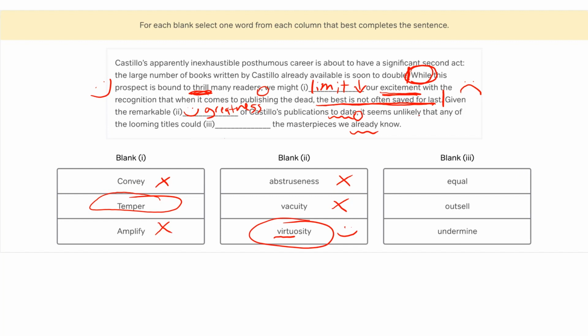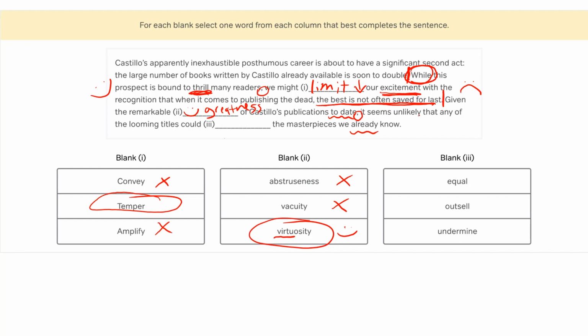Okay, so picking up in the middle of this sentence, we go, it seems unlikely that any of the looming titles could blank the masterpieces we already know. Okay, so we are talking about how the looming titles are going to relate to these books that are so great, so virtuous. All right, so what have we said so far about these looming titles? We've said, hey, we should limit or temper our excitement. We shouldn't be too stoked on it. We're saying the best is not often saved for last. These books are not going to be the best. They are not going to be as great or virtuous as the books that have already come out, these masterpieces.